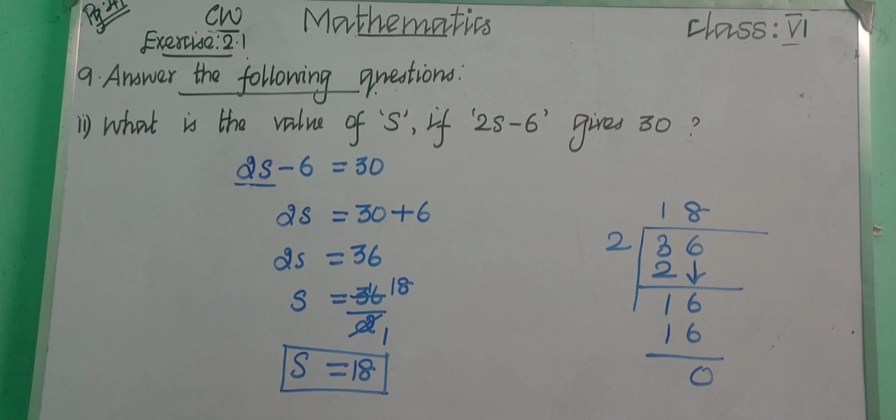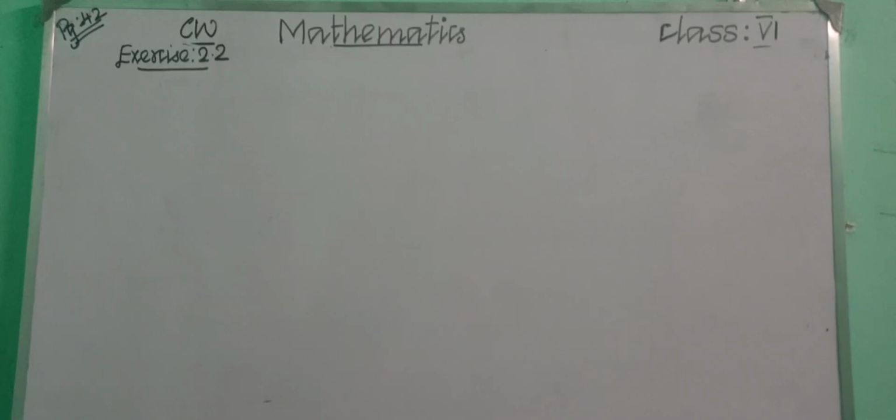So that's all. We have completed exercise 2.1. Okay, children, with this we have completed exercise 2.1. The remaining thing we have left is your homework. Okay, so let us see exercise 2.2. Children, in exercise 2.2 we are going to see only two sums.